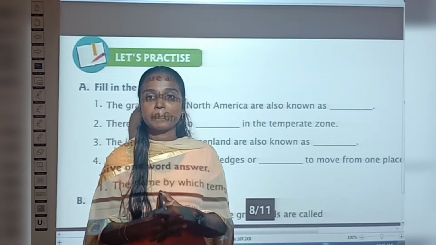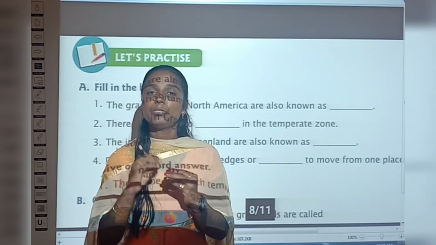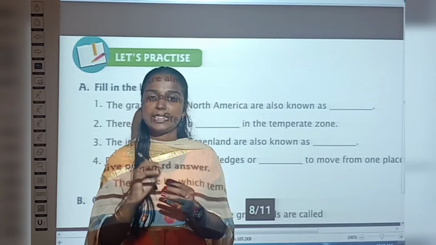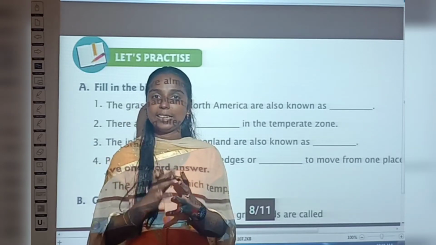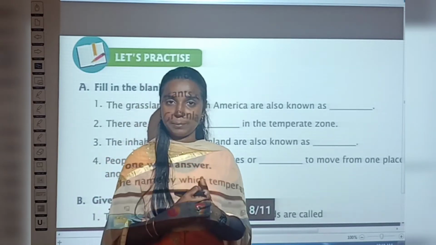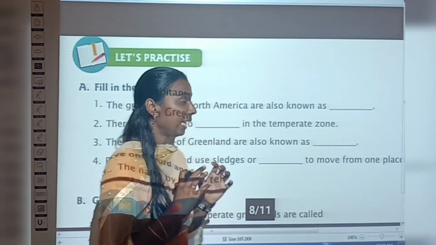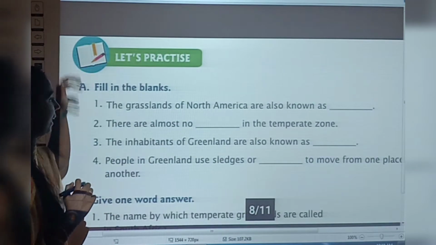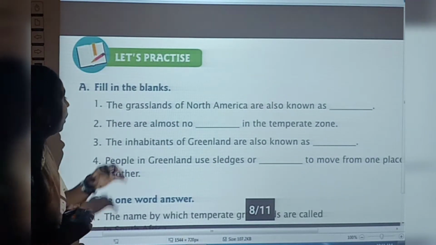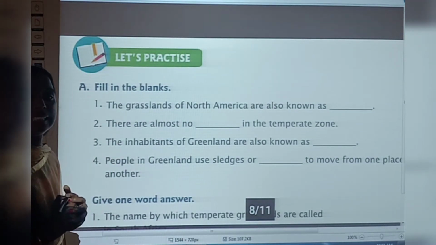Okay. So I ask all of you to have your students book and also your workbook with you. Okay. Ready? Yes. Now take your students book page number 47. Shall we start? Yes, see, in page number 47, first we have let's practice, right? So, first we are going to do the fill in the blanks.